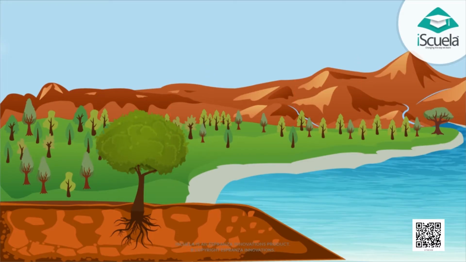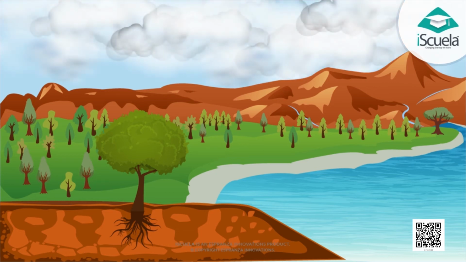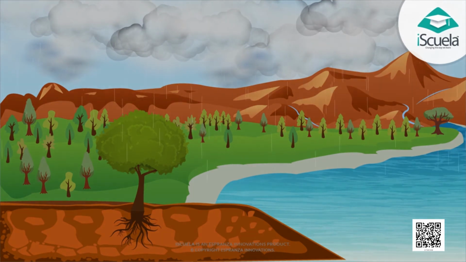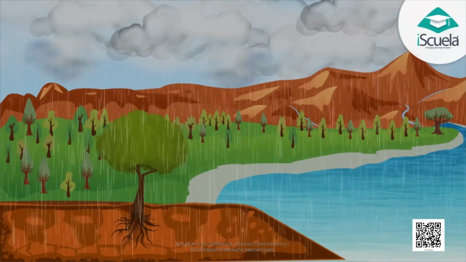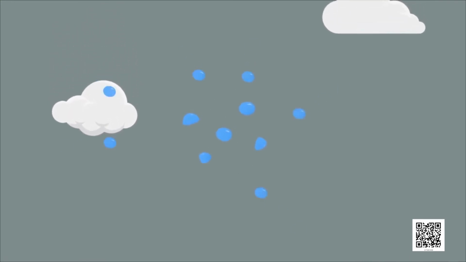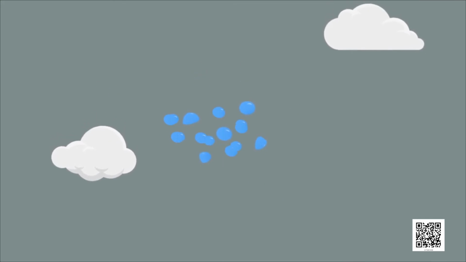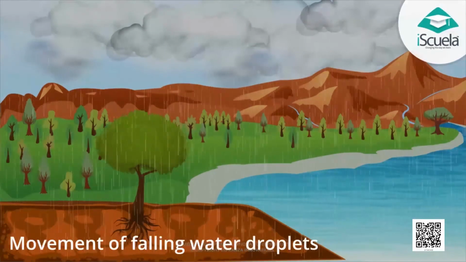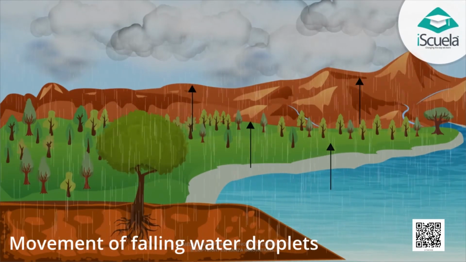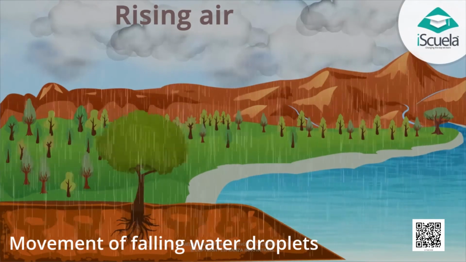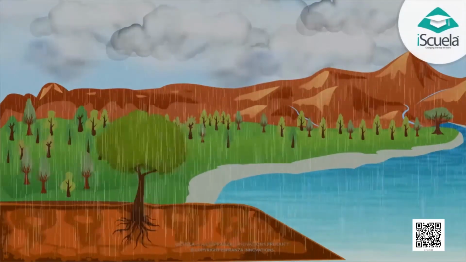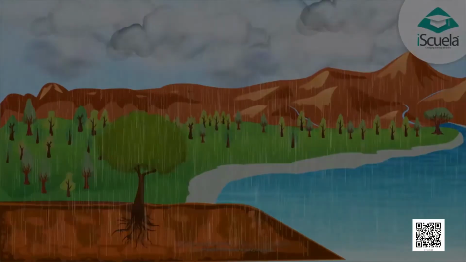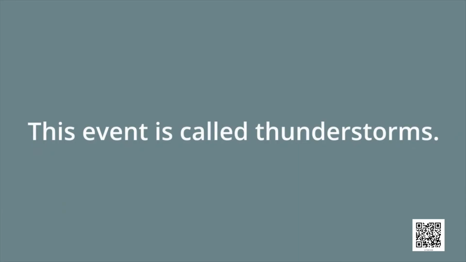The rising temperatures produce strong upward rising winds. These winds carry water droplets upwards where they freeze and fall down. Again, the swift movement of the falling water droplets along with the rising air creates lightning and sound. It is the event that we call a thunderstorm.